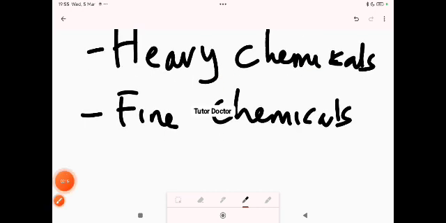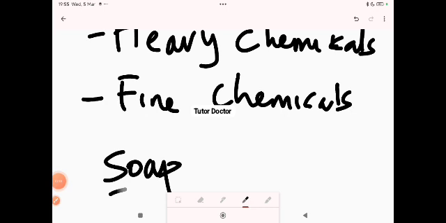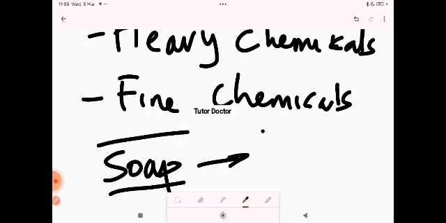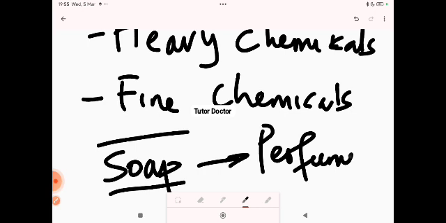If you run a soap company and you have some impurity in your soap, it doesn't mean that the soap will not foam. The soap will still foam and people will still use it and enjoy it. That's why you see soap industries, some of them will put perfumes in their soap. That perfume is an impurity, but it doesn't matter because at the end of the day, the soap will still do the work it is needed to do.